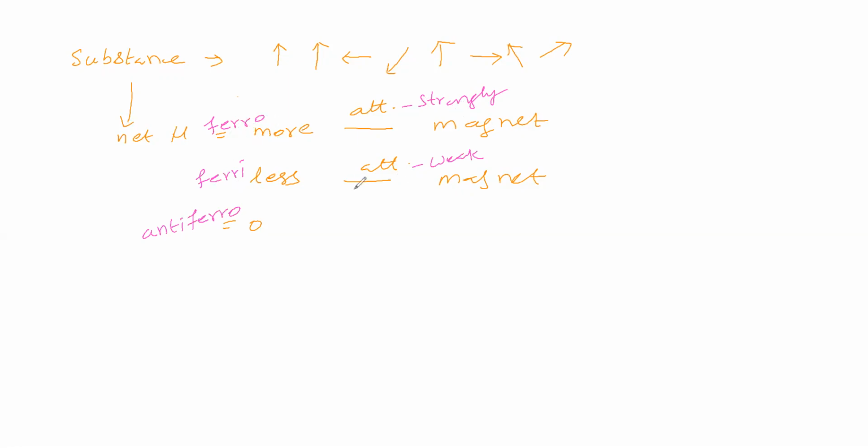The substance which attracts a magnet weakly is called a ferrimagnetic substance. The substance for which the net magnetic moment due to all the domains is zero is called an antiferromagnetic substance.